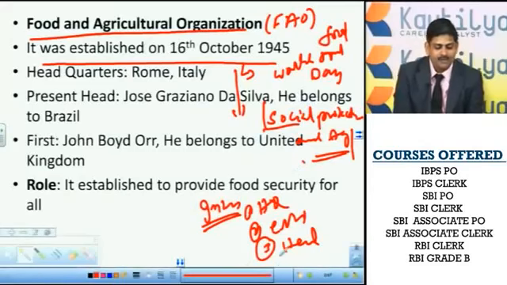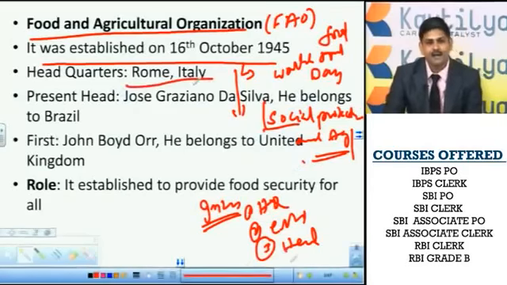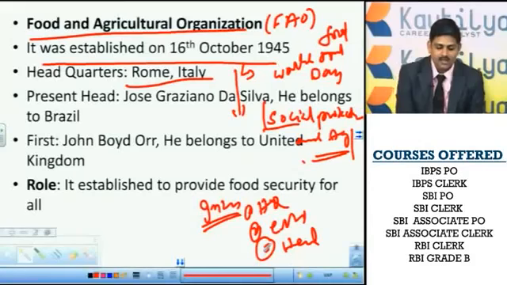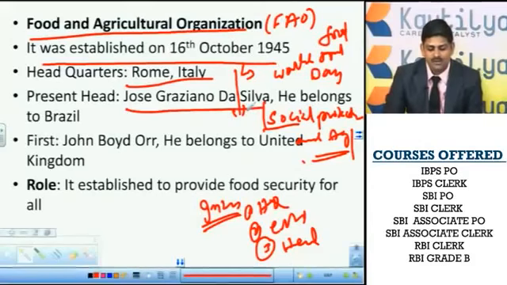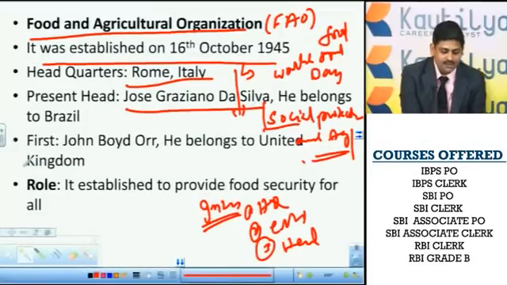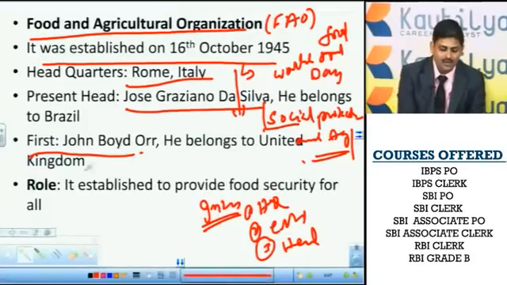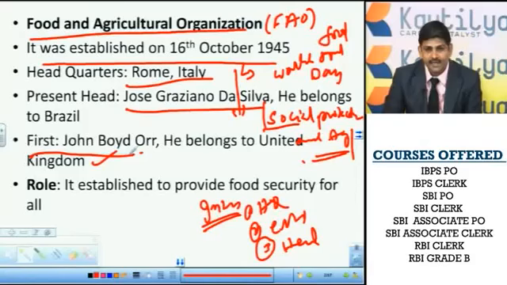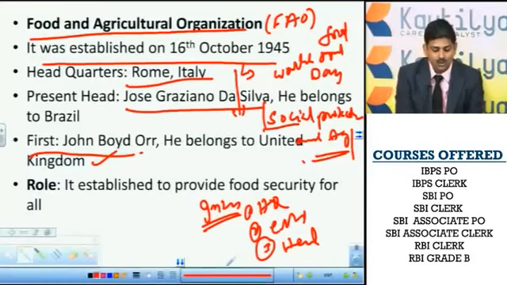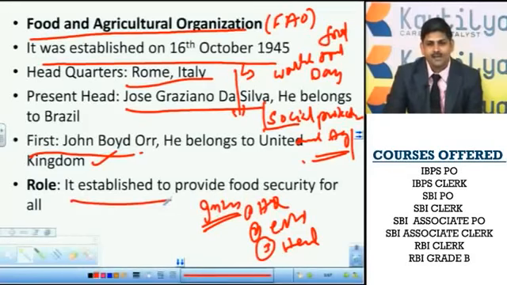Now let us see where it is located. It is located in the Italian capital Rome. Its headquarters is located there. The present head is Jose Graziano da Silva, a Brazilian. He has been in that post for the last 2 to 3 years. The first one who led this organization was John Boyd Orr, who belongs to the United Kingdom. As I said initially when we started about this organization, food security is its priority.